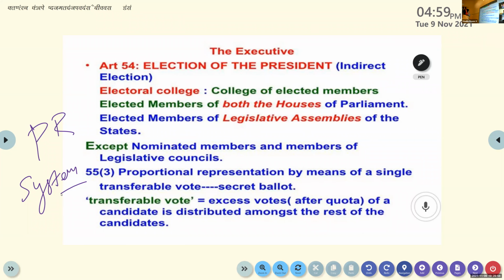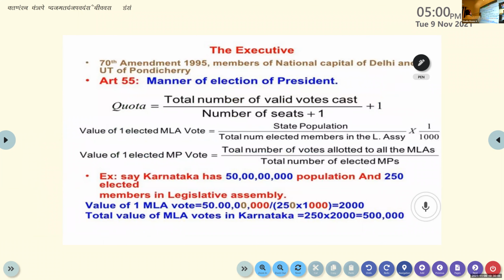Okay, so now we are going to discuss the transferable voting system, the PR system for the presidential election. As per Article 55, manner of election of president. What is the quota? One quota is equal to the total number of valid votes cast in the election divided by the number of seats plus one, and plus one here.